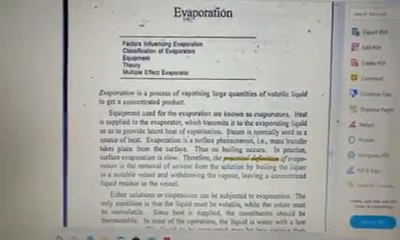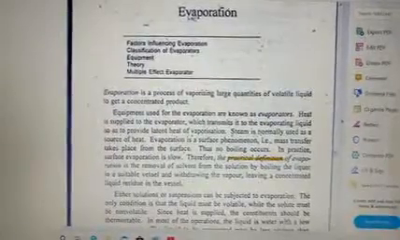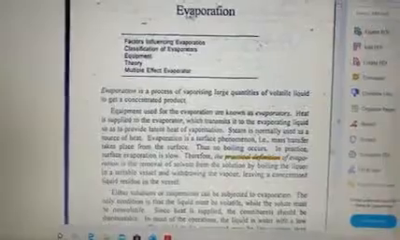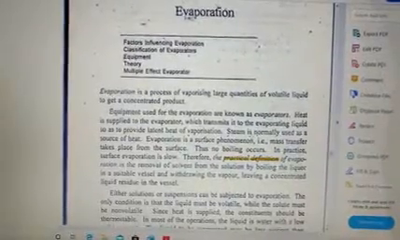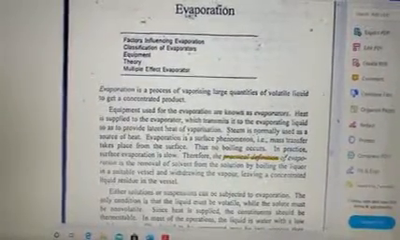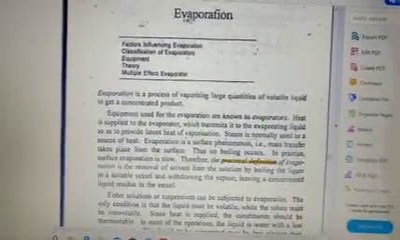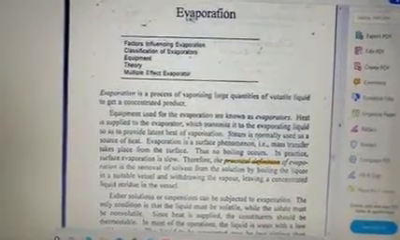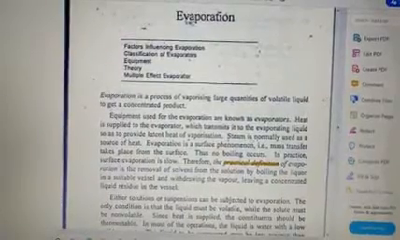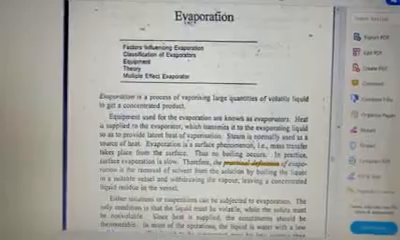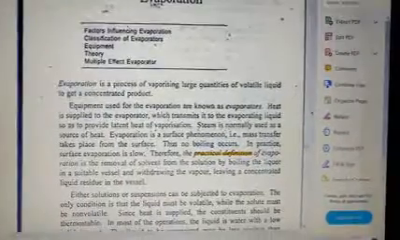Evaporation is a process of vaporizing large quantities of a volatile liquid to get a concentrated product. So whatever in your solution is volatile, we have to evaporate it to get a concentrated product, and generally the concentrated product in the process of evaporation is liquid. We will see these details further.